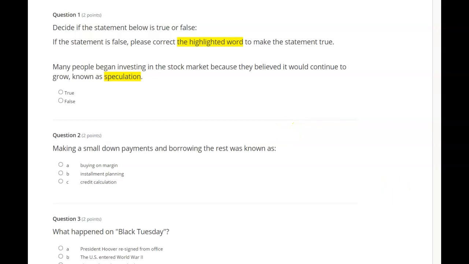True, false. Making a small down payment and borrowing the rest was known as A. Buying on margin, B. Installment planning, C. Credit calculation.